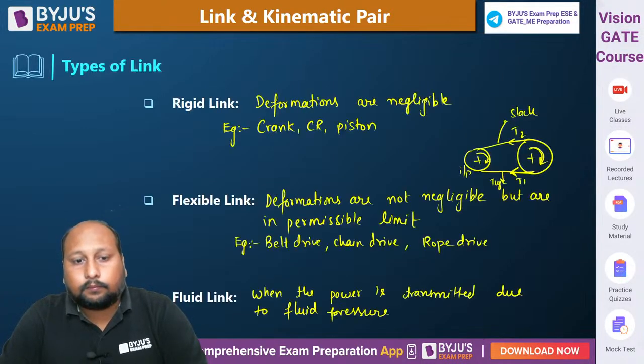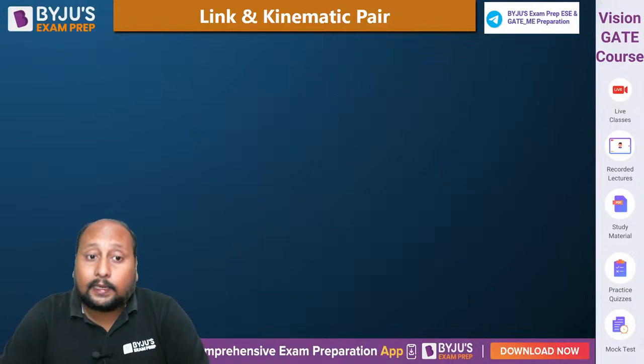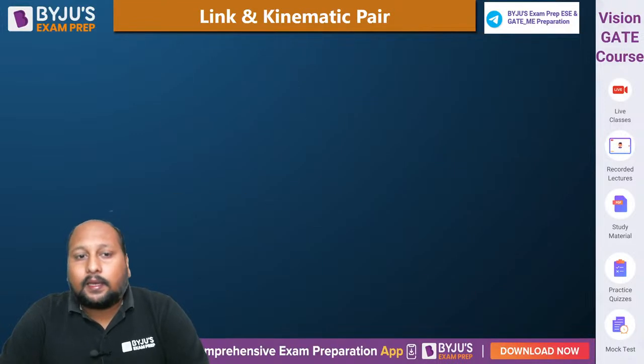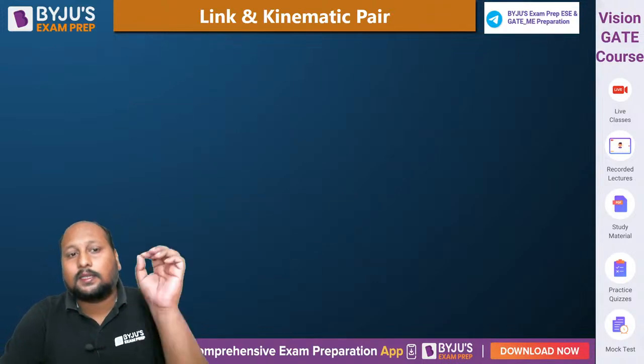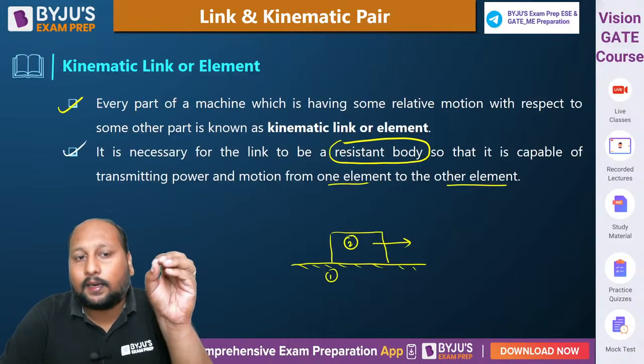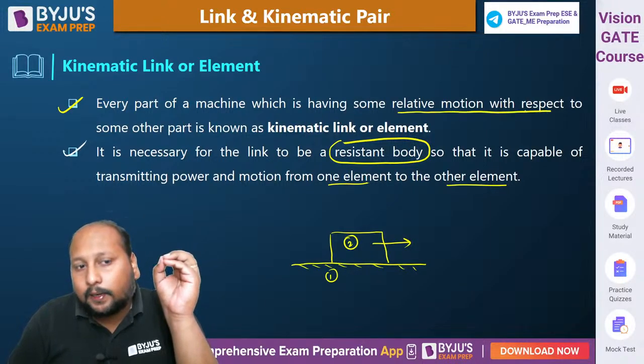Understood. So these are the different types of kinematic links: rigid link, flexible link and fluid link. Let us move ahead and talk about the different types of relative motion. Always, in the first statement of kinematic link we have seen that every part of the machine which is having some relative motion with respect to each other is known.